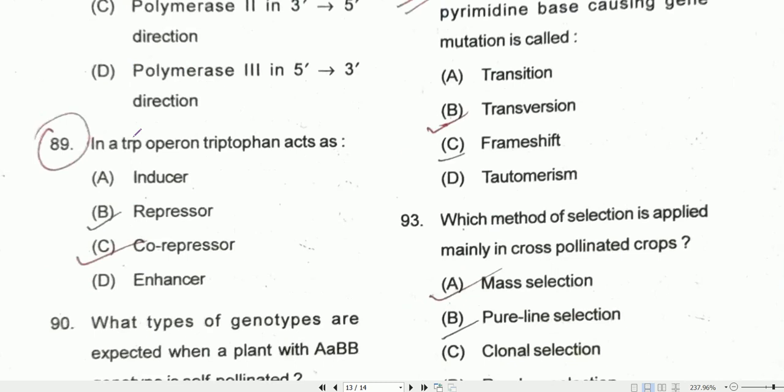Coming to question number 89, in a tryptophan operon, tryptophan acts as a co-repressor.